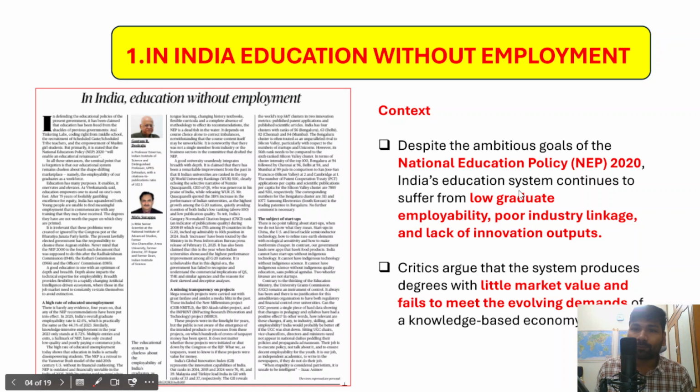However, the critics have been arguing that the education system produces degrees, that there are a number of graduates from these educational institutions, but they have very little market value. Whatever certificates they have have very little market value, and in fact they very often fail to get employment because they fail to meet the evolving demands of the industry, right?